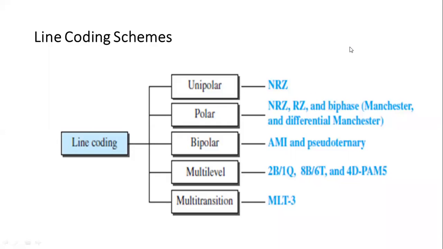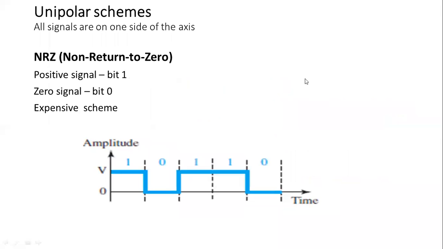Line coding schemes are unipolar, polar, bipolar, multi-level, multi-transition. As we have seen, there are some issues like self-synchronization problems, baseline wandering issues and DC component issues. To deal with these issues, the electronic authorities have identified certain different line coding schemes. The first one is the unipolar NRZ scheme, that is, the non-return to zero scheme.